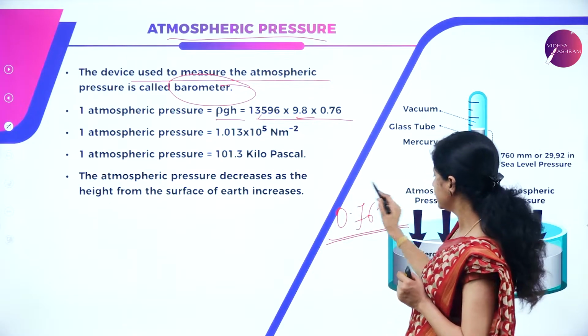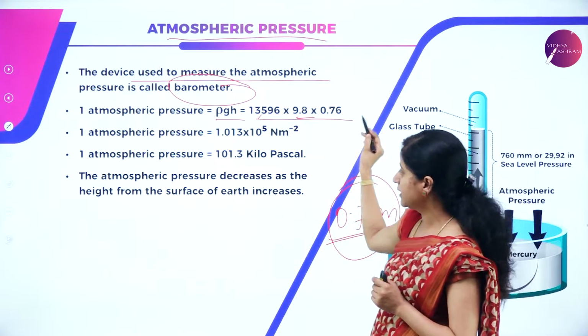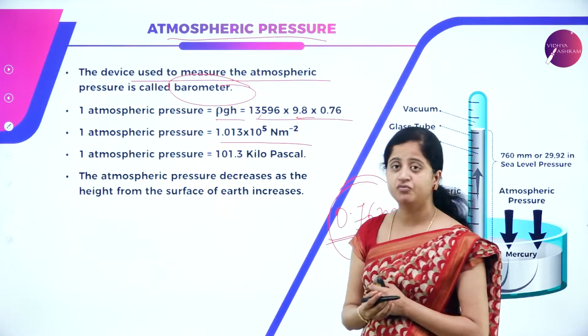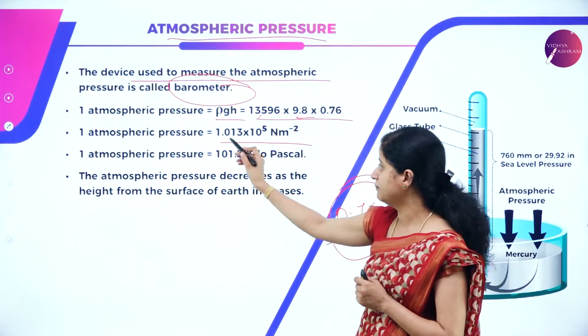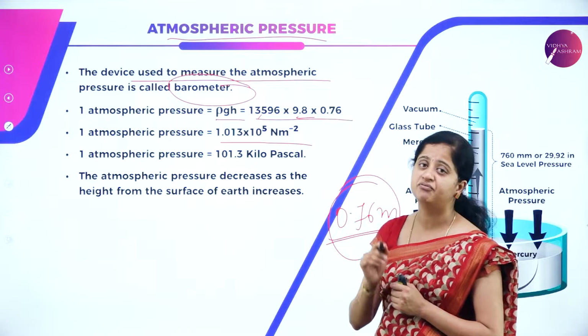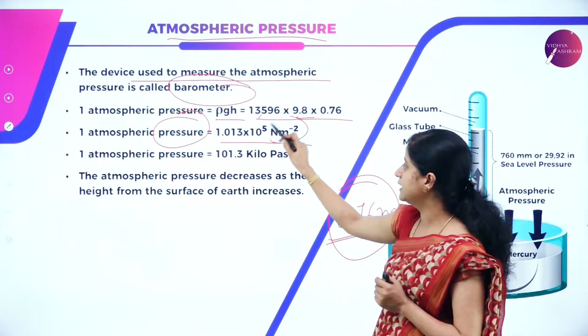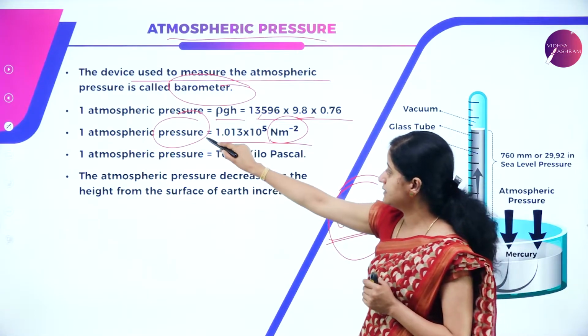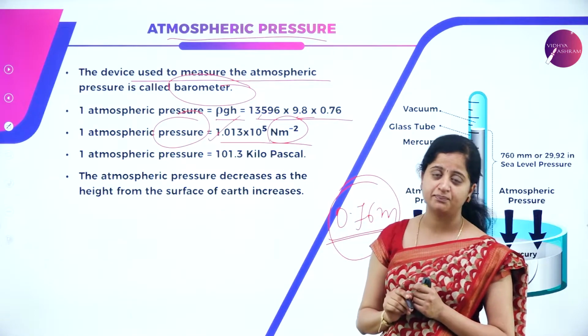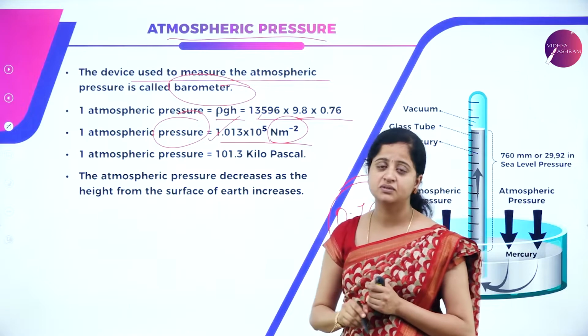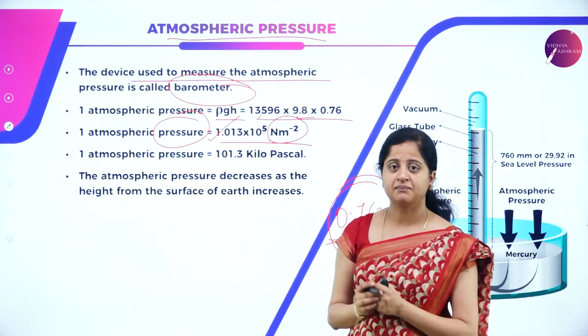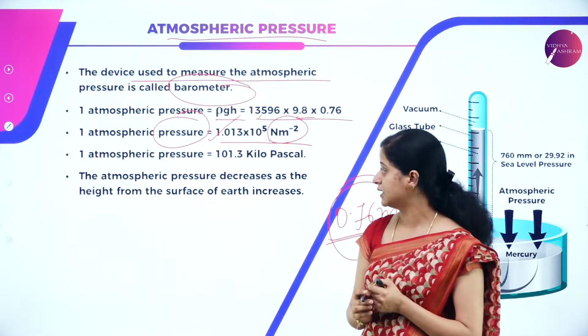H value is 0.76. So multiplying all these, we will get the value of one atmospheric pressure as 1.013 into 10 power 5 Newton per meter square. Since we are calculating pressure, the unit is Newton per meter square, and this is a standard value of one atmospheric pressure, which we are going to use in many upcoming derivations or numerical problems.